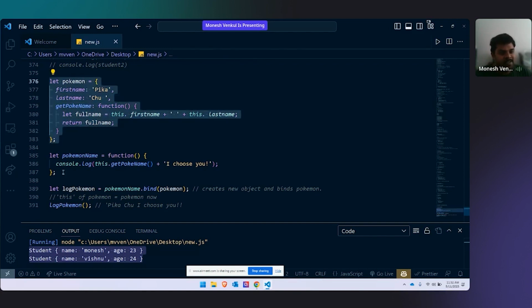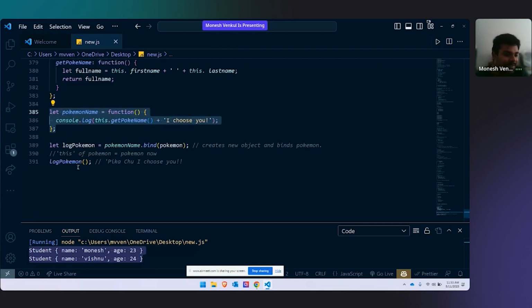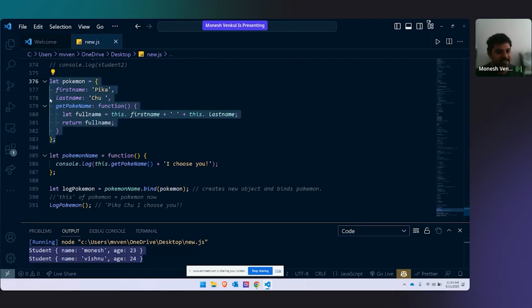Now, what is this? Lines 385 to 387. What is the thing that I'm using? Not code. What do we call it? Or else I'll give you options, it is much better. Whether this is an object, function, array, something else. Function. It is a function. So you all agreed that this is an object and this is a function.